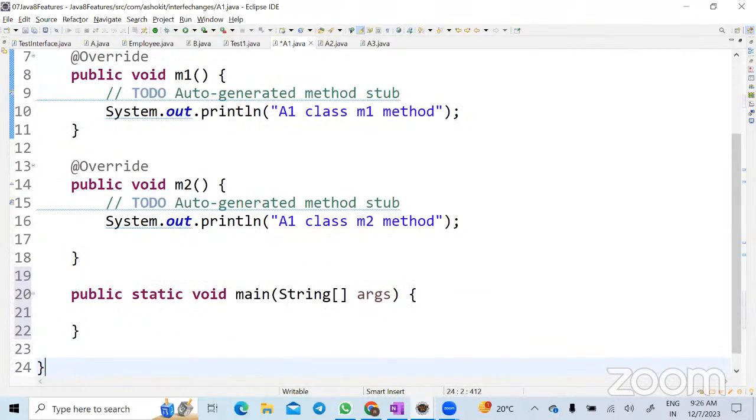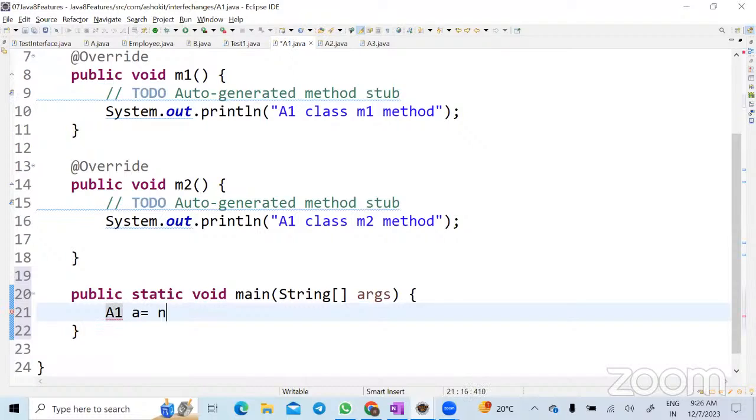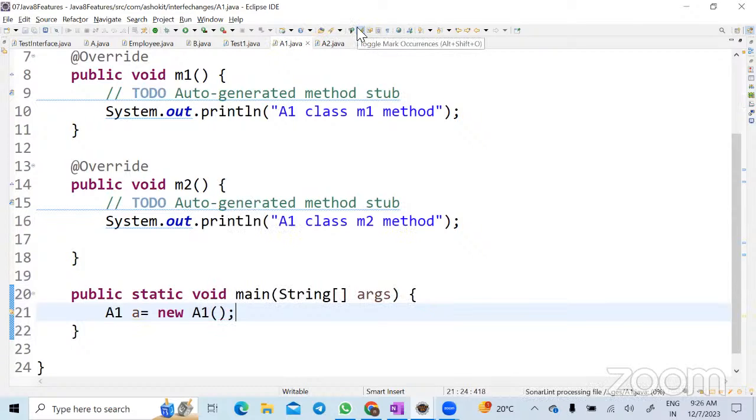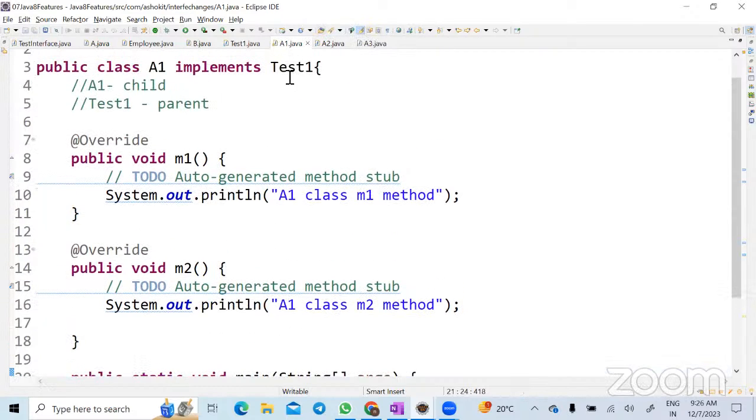Now if in the main method I create a child object, can I access the parent class methods? Yes. The parent can be a class or it can be an interface, correct? Inheritance is possible using an interface or a class.